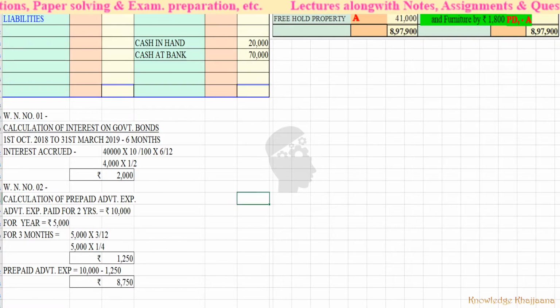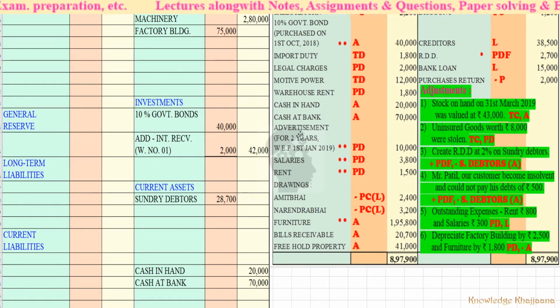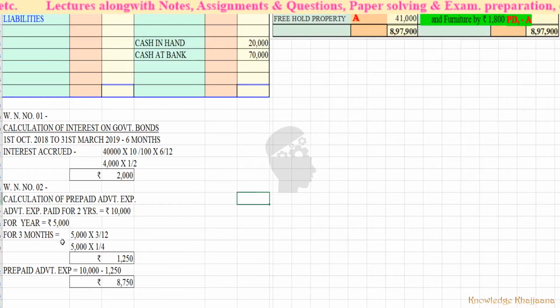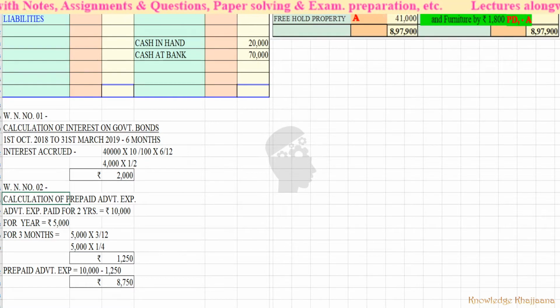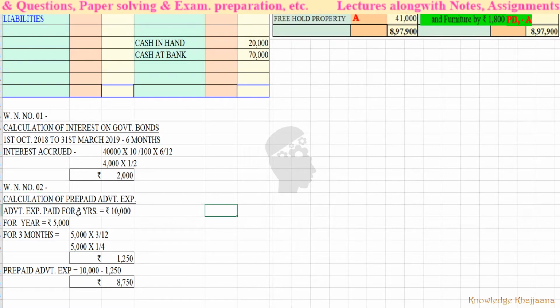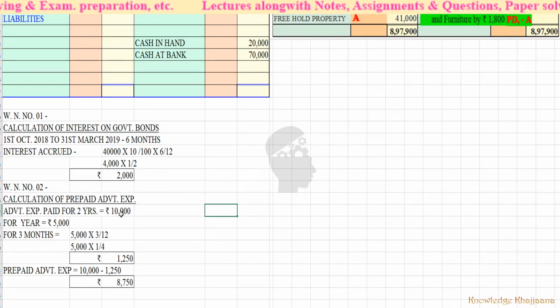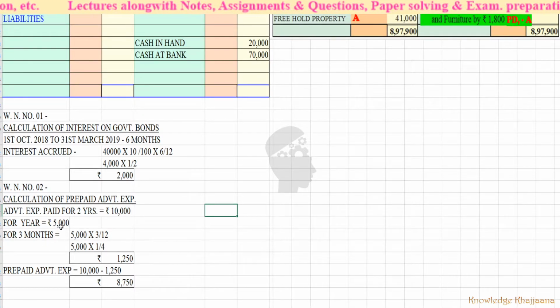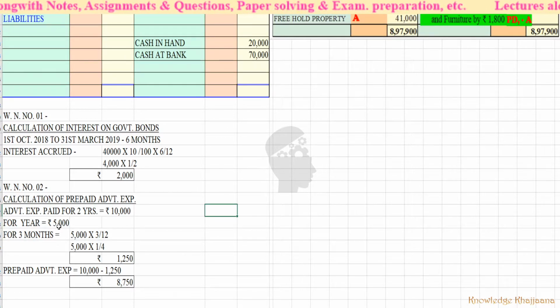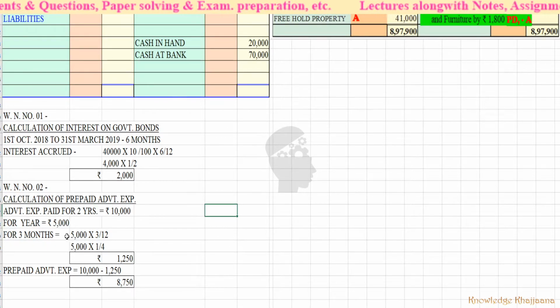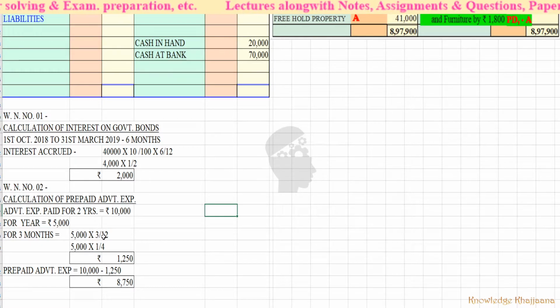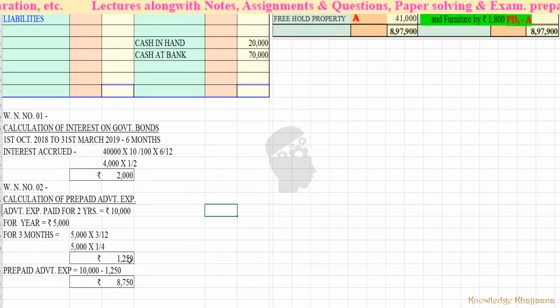See, what is given: advertisement for 2 years with effect from 1st January 2019, the expenses are 10,000 rupees. For the very first, the advertisement expenses paid for 2 years are rupees 10,000, means for 1 year is equal to rupees 5,000. If 5,000 rupees are paid for 1 year, then for 3 months it is 5,000 into 3 by 12, that is rupees 1,250.